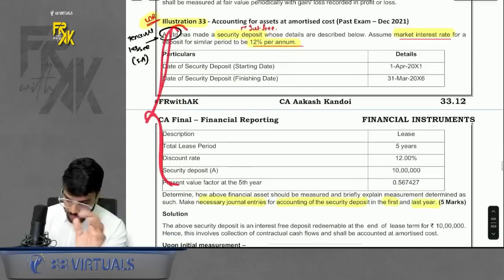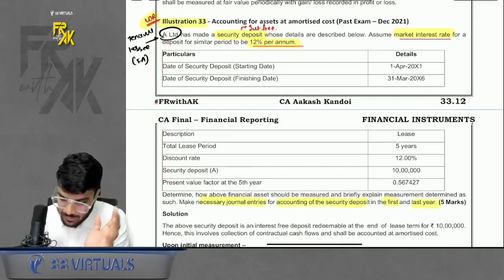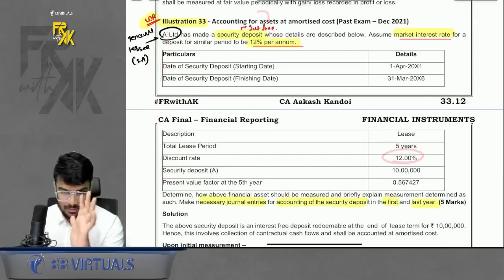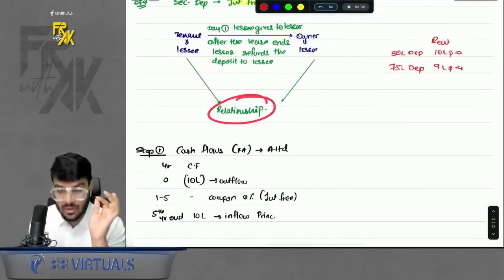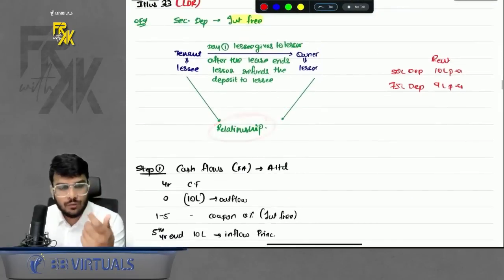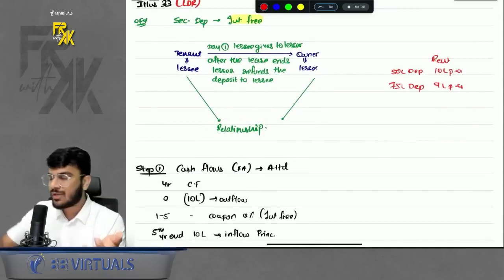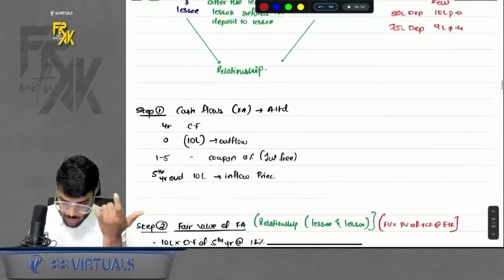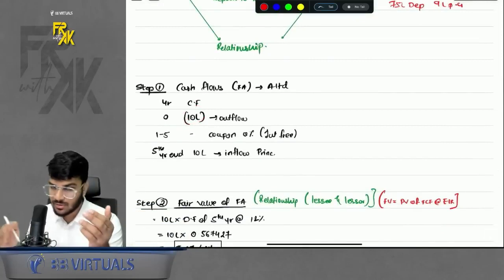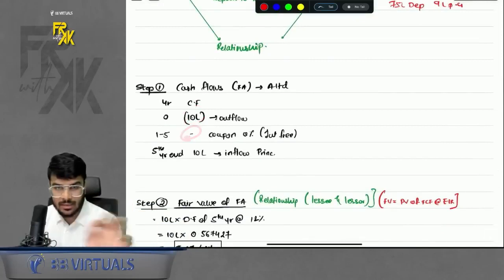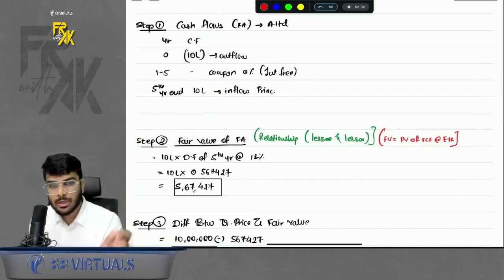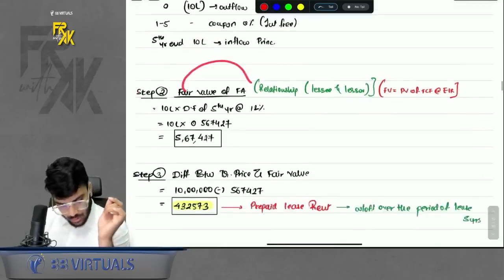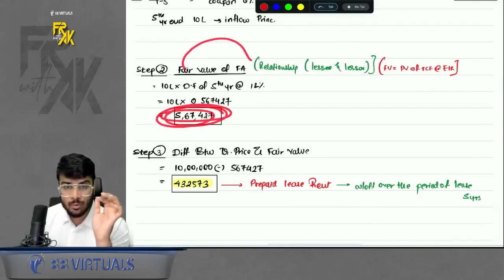Just read the question. Okay, so the deposit was interest free, but in market the rate is 12%. 5 years tenure, simple. How do we solve this? So I already told the relationship is of lessor lessee. From whose point of view will the question be asked? Mostly the question will be asked from the point of view of lessee, right? So for lessee, day one he will give the deposit, outflow. Over the period he will not receive any coupon, he will only receive the principal back. Then second step, fair value. Assume or compute. Relationship is there, you will compute it, right? You computed the same, you got this value.